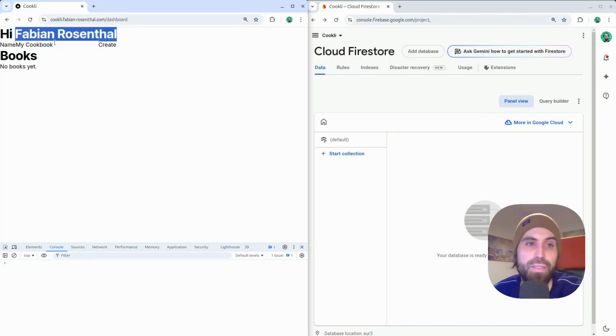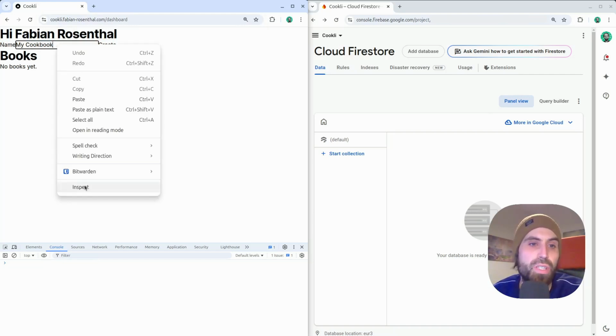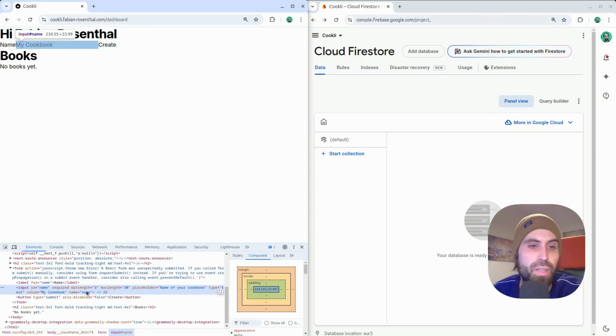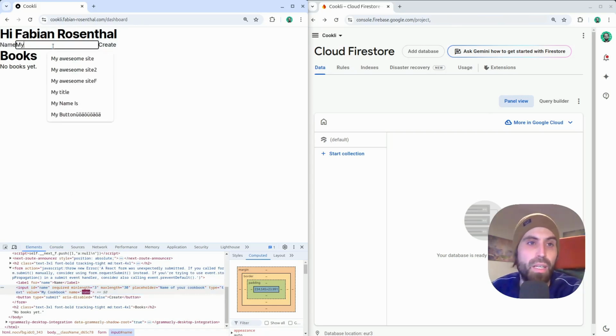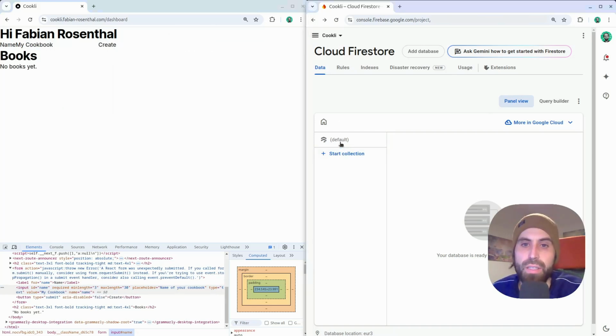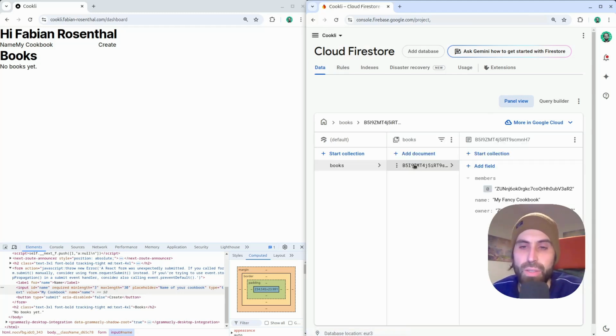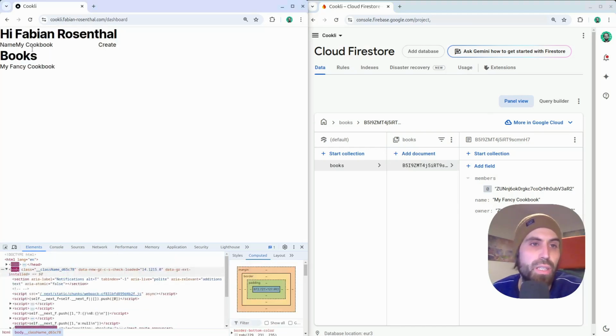Now the UI is not styled at all. If we check out the elements here, we can see this is some input element with a form. There I can now create a new cookbook with a name, like my fancy cookbook. And then I can create it. Let's check here on the right side if that one worked. Yeah, cool. There's now a new cookbook created with the name and myself as an owner. And if I reload, I can also see my cookbook here.